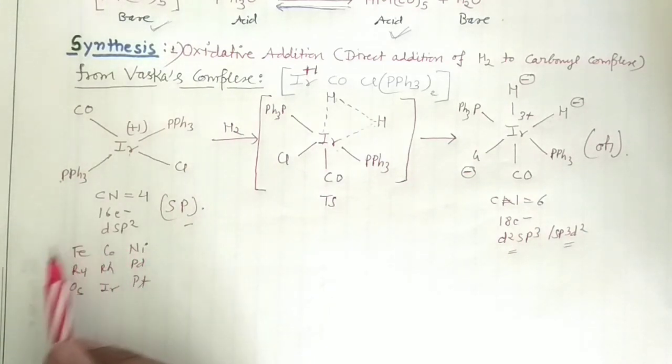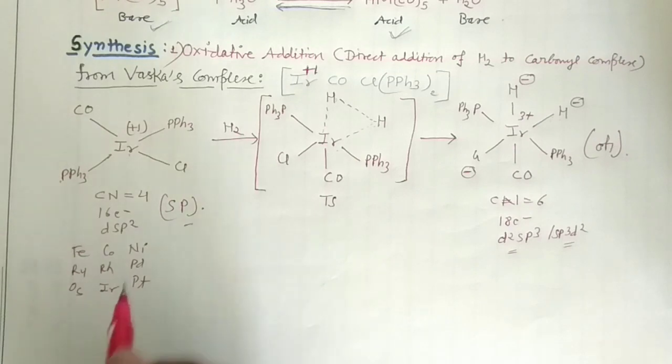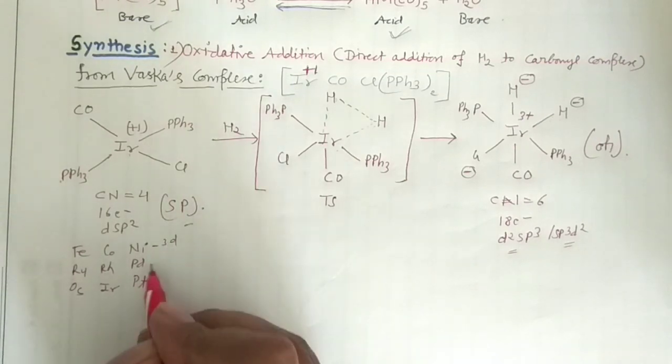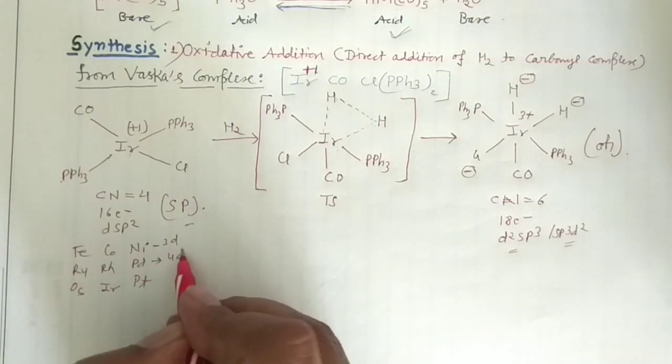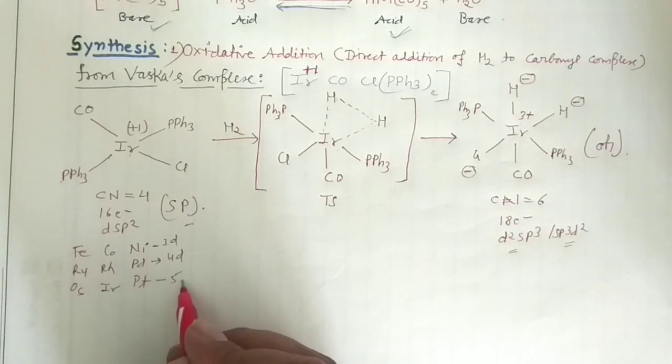See, for learning these transition metal series, I have devised a mnemonic, right? And you can use that mnemonic, and then you can very easily learn that transition series, and you will never forget. If you haven't seen that particular lecture, I'm giving you the link in the description also, right? So it should be remembered, right? So this was your 3d, fine. This is 4d, and this one is the 5d.